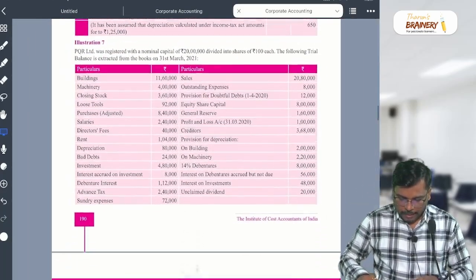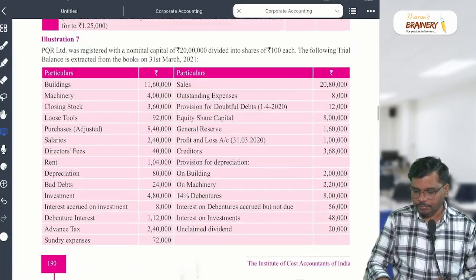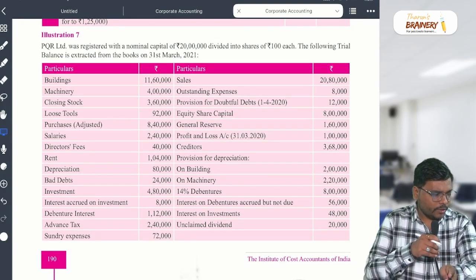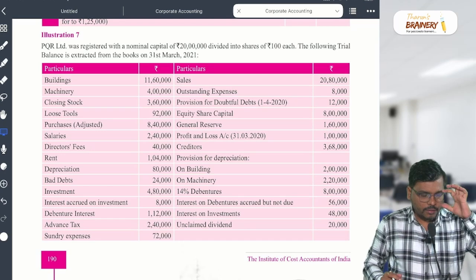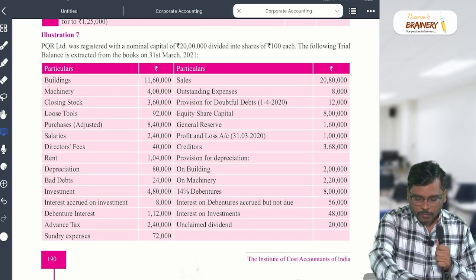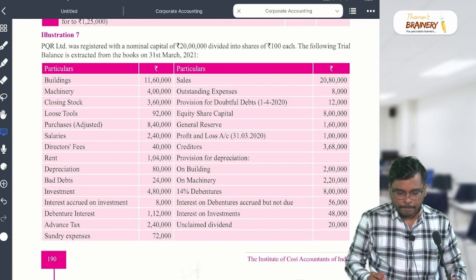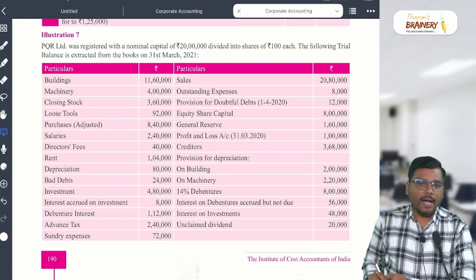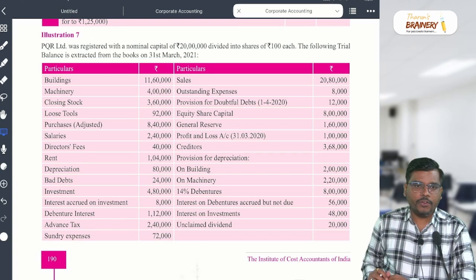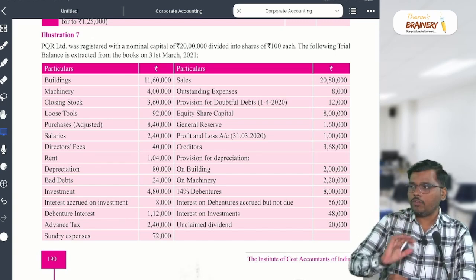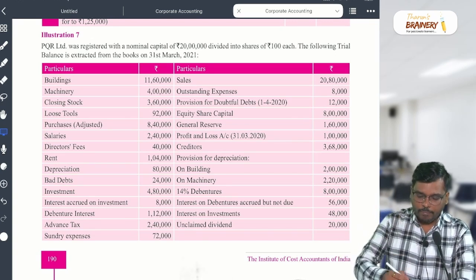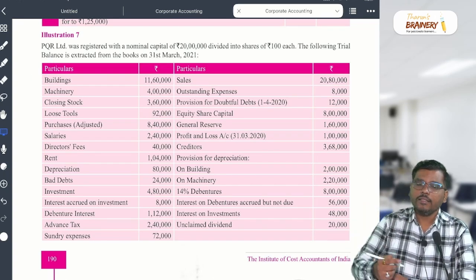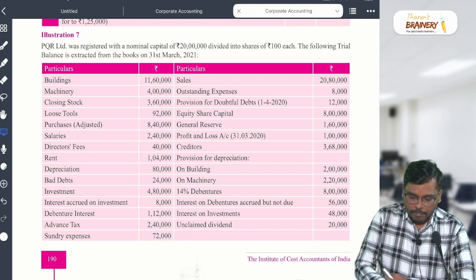Okay. My dear students, this is illustration 7. Now by seeing this sum, you will understand. Okay, sir, it is very, very easy, right? Let's focus now. First, you should tell me where this item will come now, whether it will come in the balance sheet or statement of profit and loss. If it is in the balance sheet, you should tell me where it will come directly, right? For example, building, you should tell PPE. Correct? Yes. Shall we start? Ready? Building,